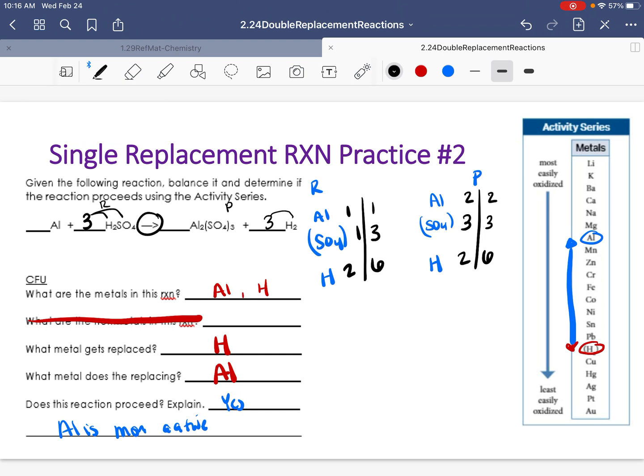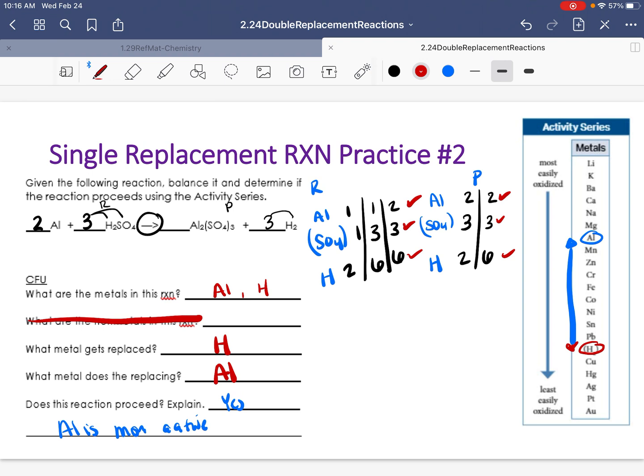Now I need to have 2 aluminum on my reactant side. So here I just simply put a coefficient of 2. And now I have 2 aluminum. I still have 3 sulfate, and I have 3 times 2. That gives me 6 hydrogen. Now we are following the law of conservation of mass, which tells me that it has to be balanced.